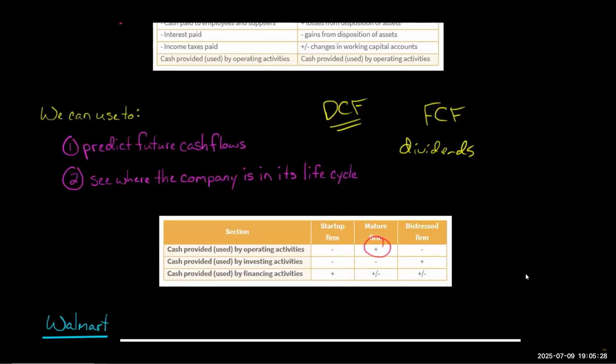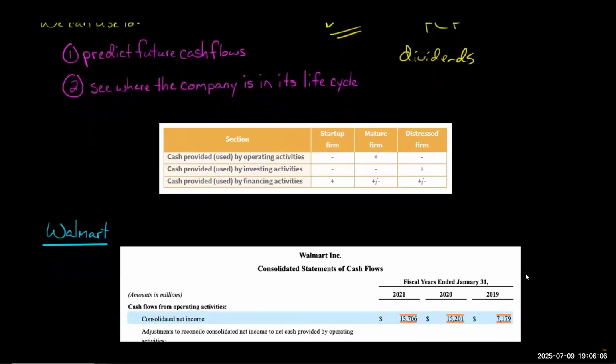If they don't have positive operating cash flow and the company's been around a while, then you say, okay, they're more likely to be in distress. A company with negative operating cash flow that has been in business 30 years, and if they have positive cash flow from investing and negative cash flow from operating, that's really a company in distress because they're not able to generate cash from their main business operations, so they're having to sell off fixed assets. That'd be like a company like JCPenney or something having to sell off stores, sell off fixtures. It's like, hey, don't you need that stuff to make money? And they're like, well, we're not making money from our main business, so we have to generate cash by selling off some of our stuff. Okay, so that's just an overview of how we can think about the life cycle.